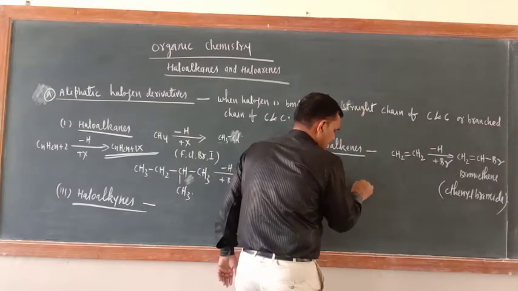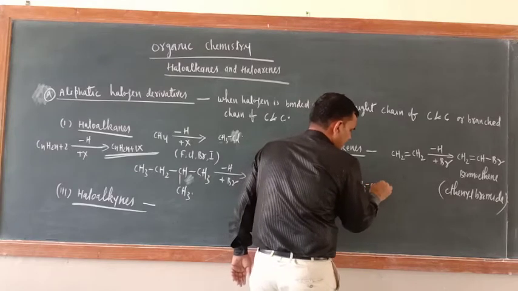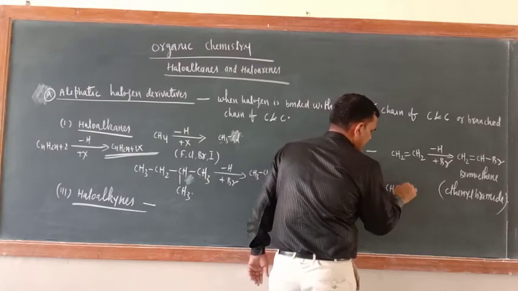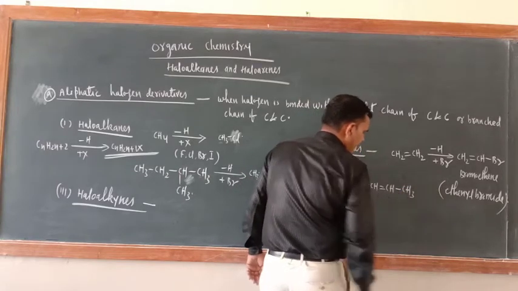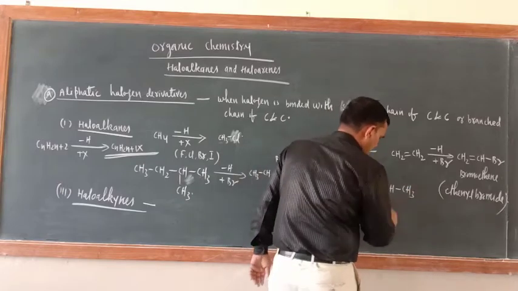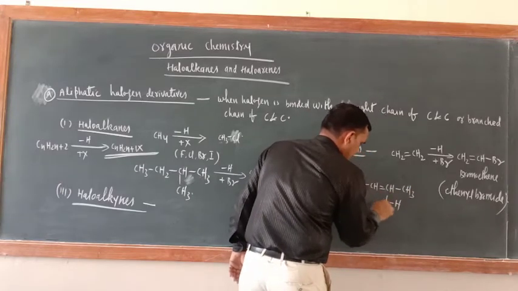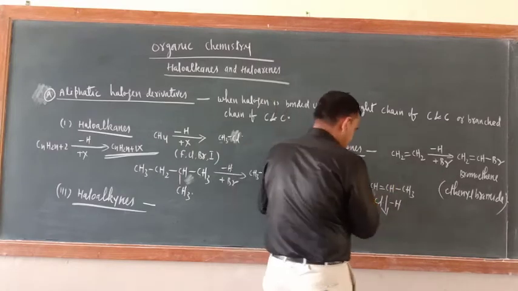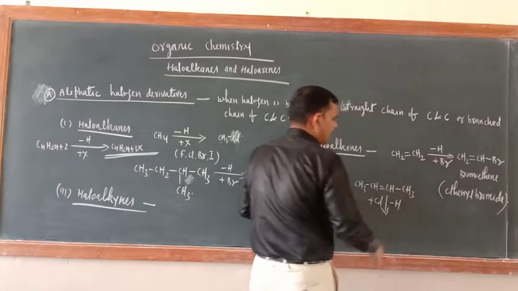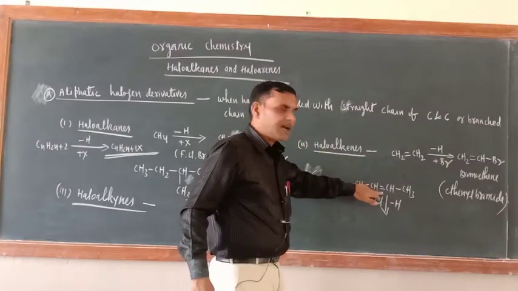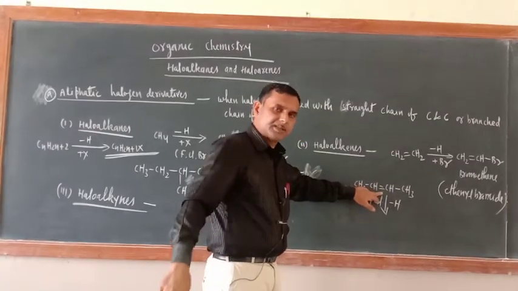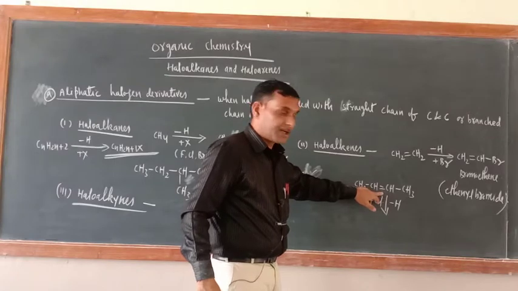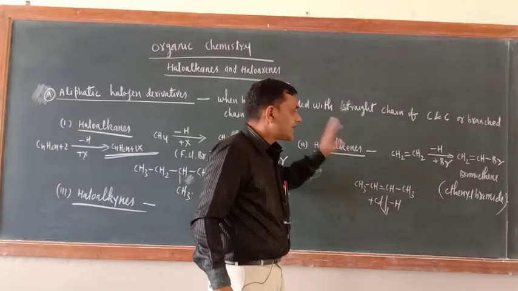Just see, CH3-CH=CH-CH3. Now replace one H and put here one Cl. Now you have got the option, you can put it here or here. In a carbon-carbon chain, at least one double bond should be there, then only it will be a haloalkene.